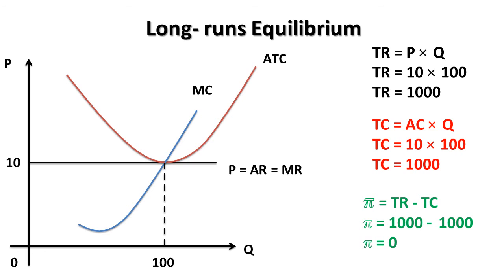That means total revenue and total cost will be the same. In this situation, total revenue is 1000 and total cost will also be 1000. That means there is no profit. All the income will go to the cost of production. That is a normal profit in the long run equilibrium position in the perfectly competitive market.